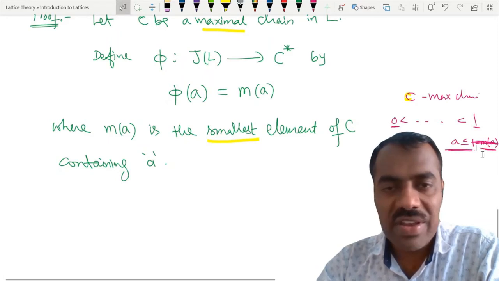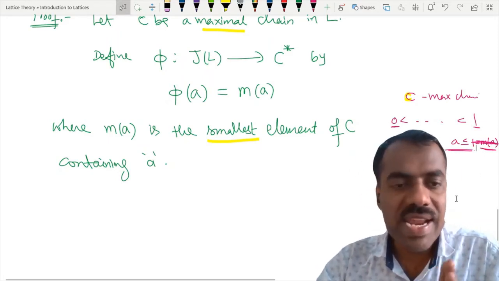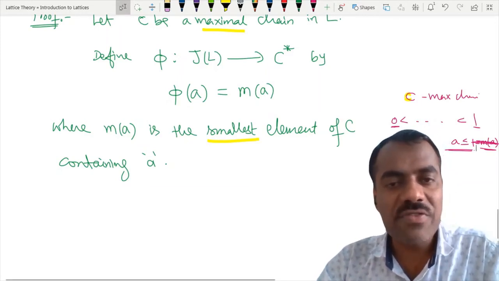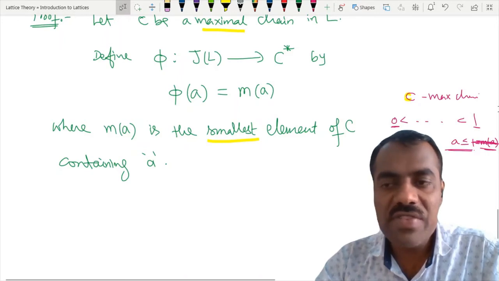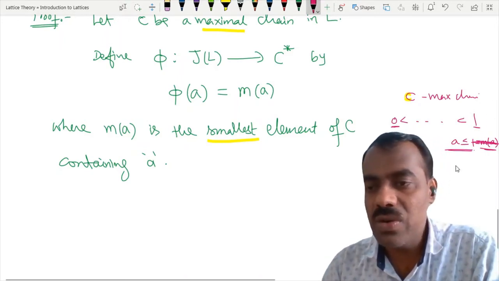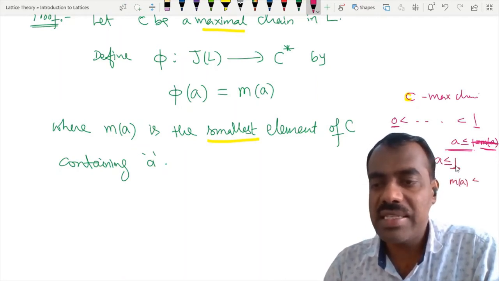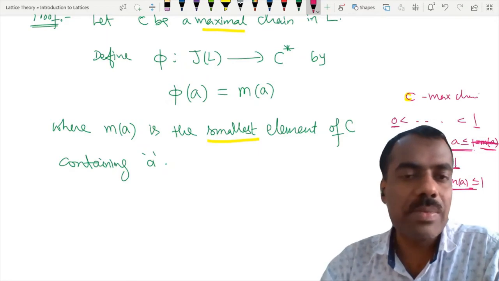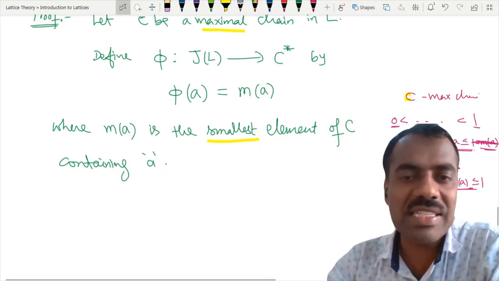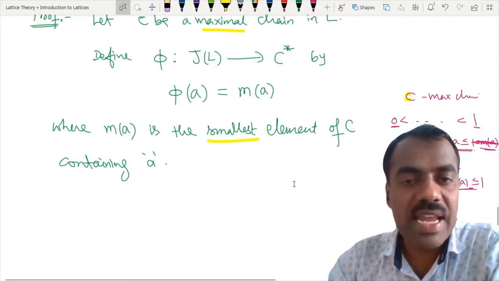So what is our M of A? That is the smallest element in that chain containing A. And what is the existence? How are we saying that this M of A exists? At least 1 will be there, because 1 is the maximal element. So we know that A is less than or equal to 1. So our M of A always exists, which is less than or equal to that maximal element, right? In some cases M of A may be the largest element, or it may be less than or equal to that largest element, right?